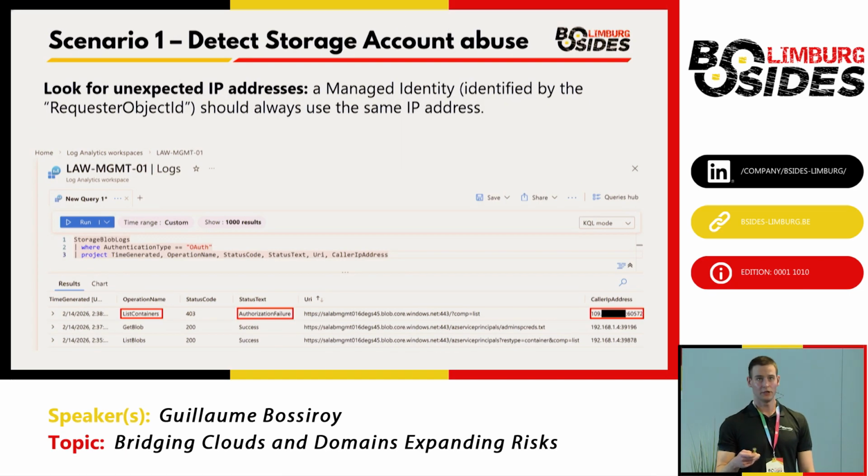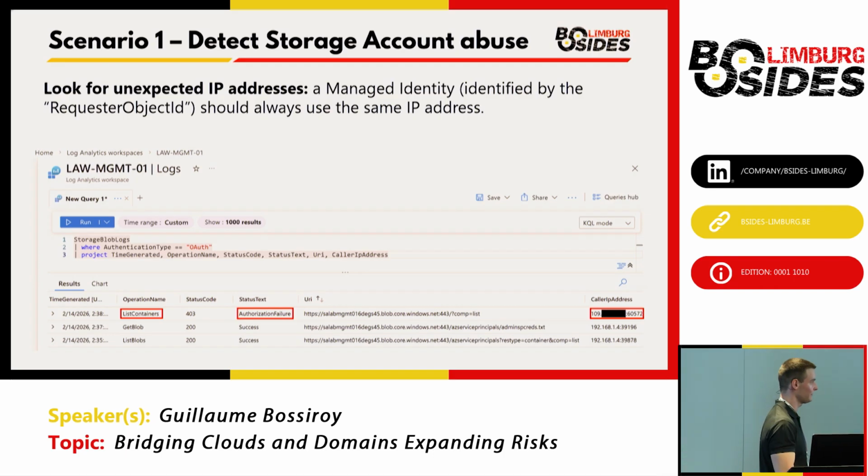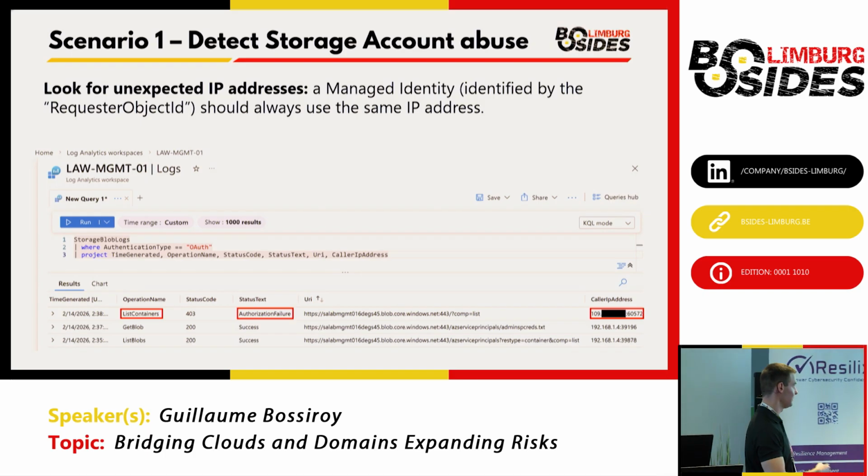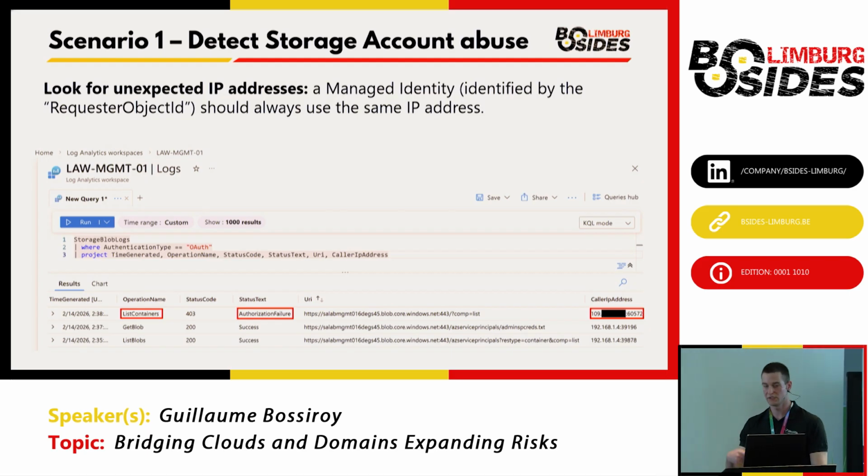Then you can also check for unexpected IP addresses. If your automation is running from a private IP and contacting your storage account privately using a private endpoint, so one-to-one connectivity, you should not see public IP addresses or different IP addresses accessing that Key Vault. And also here we see that the list container operation has been done. Again, if you have an automation running, it probably does not need to list resources because it knows what to access.